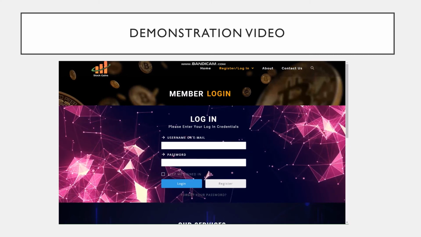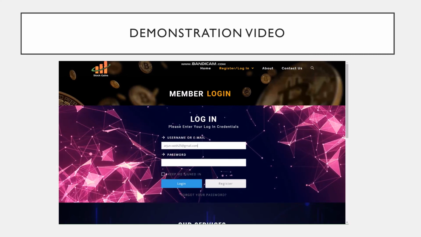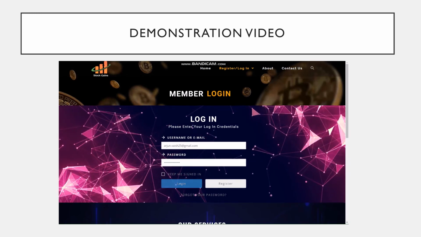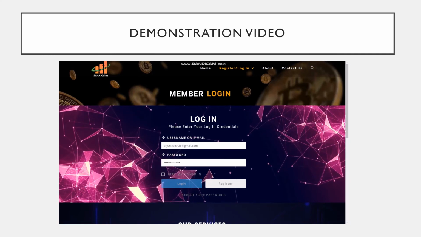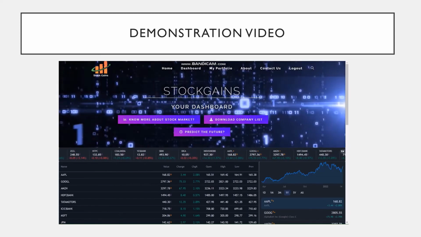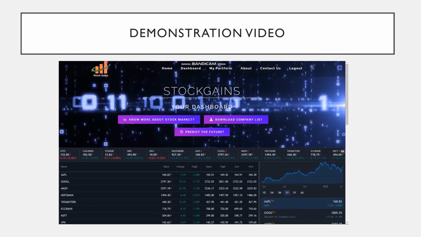So over here, now let's just use the email and the password that I just typed in to log in to the application. So we click on login and now we will be redirected to the dashboard page, which in my opinion is the most important page of the application. The dashboard page acts as a bridge between all the features in this application.